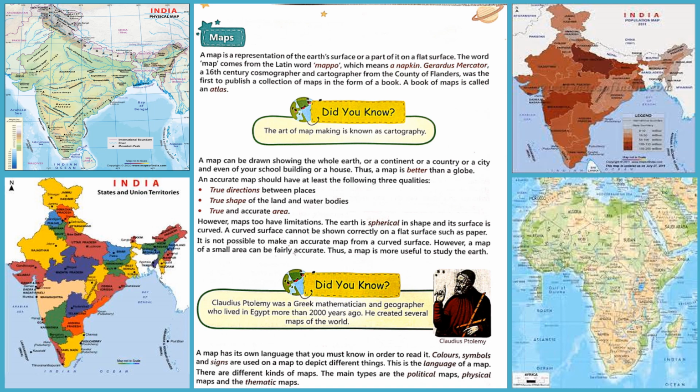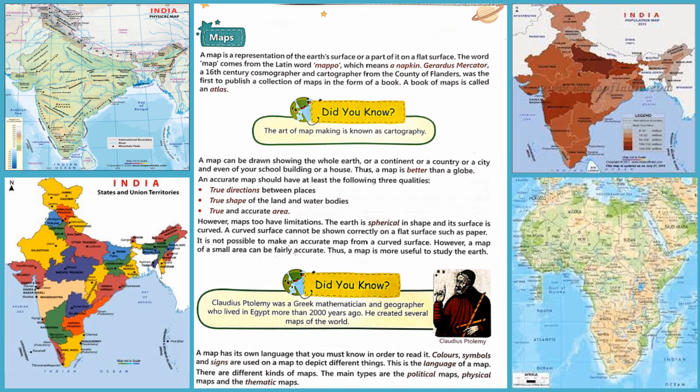Thus, a map is more useful to study the Earth. These are the limitations also. Claudius Ptolemy was a Greek mathematician and geographer who lived in Egypt more than 2000 years ago. He created several maps of the world.